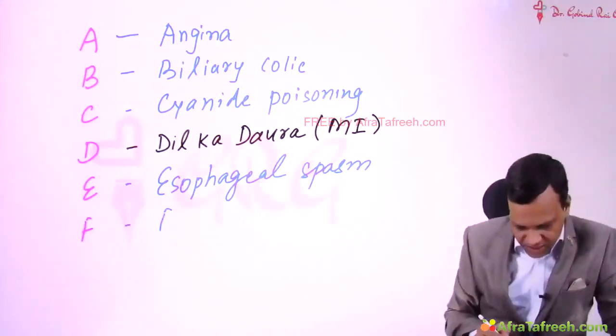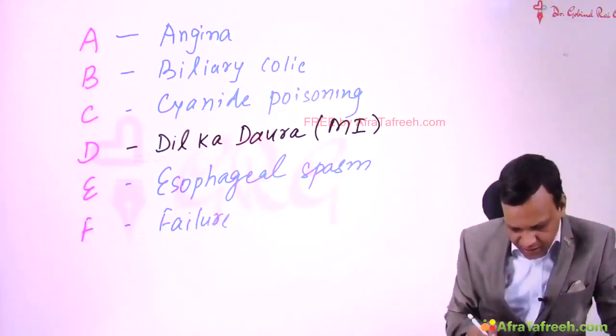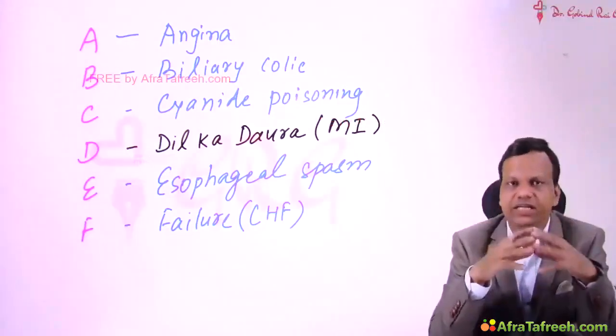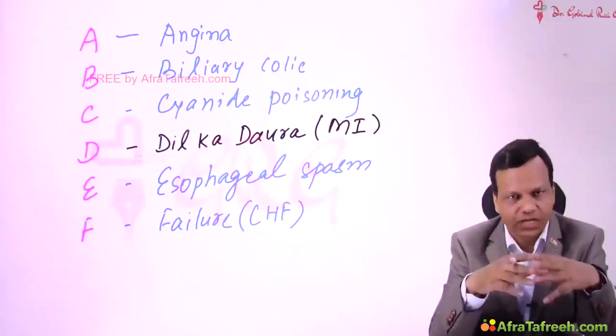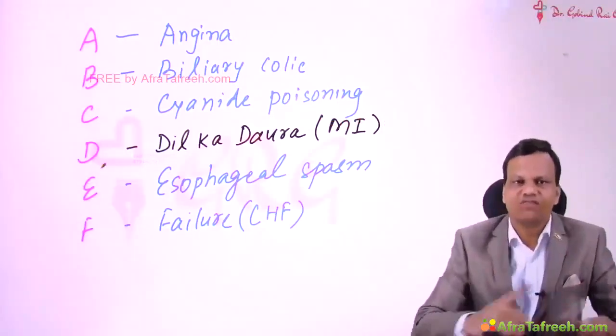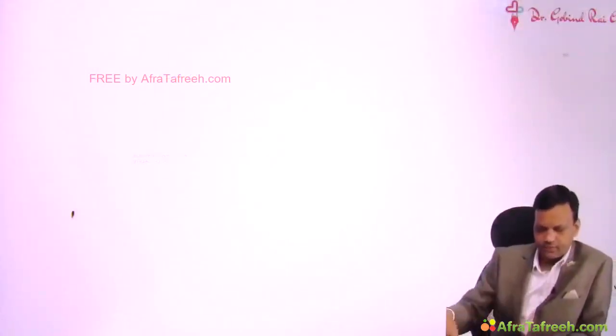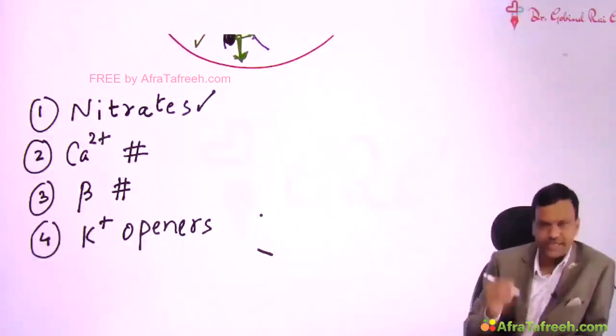And lastly, F means failure. Failure means heart failure, congestive heart failure. So we already discussed in CHF, nitrates are effective in congestive heart failure. They decrease the preload. Okay. So these are the important uses of nitrates. So this is about the first group of drugs in angina, that is nitrates. So we have covered the first group of drugs, nitrates.